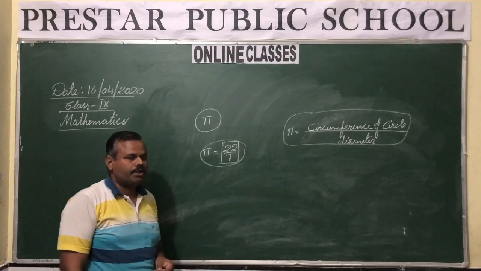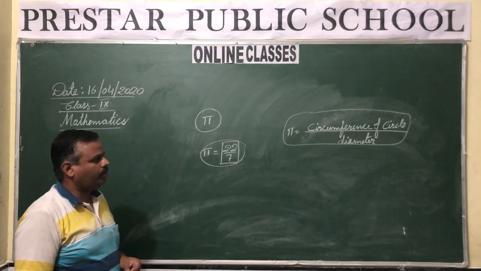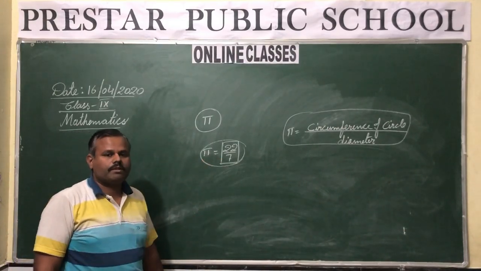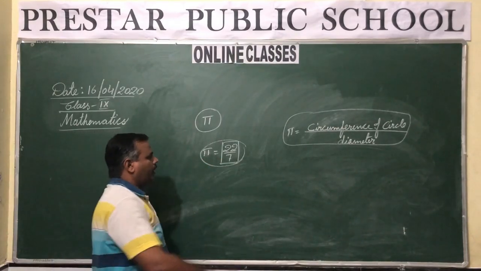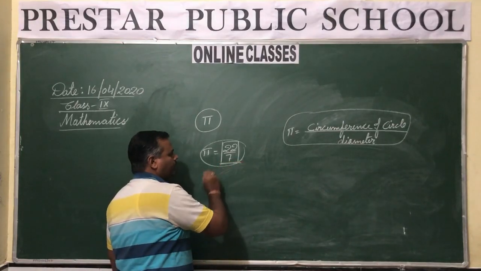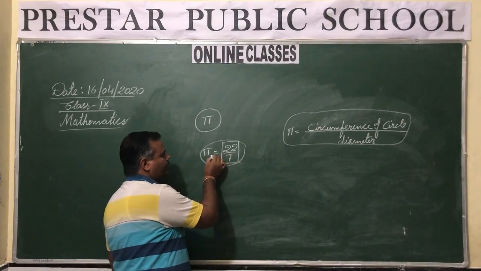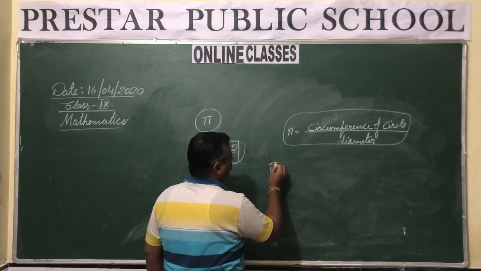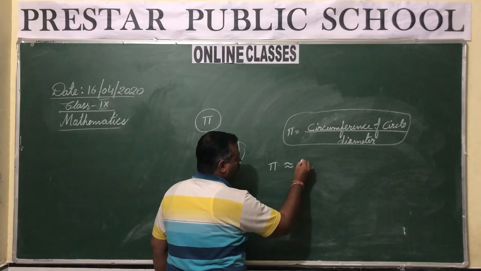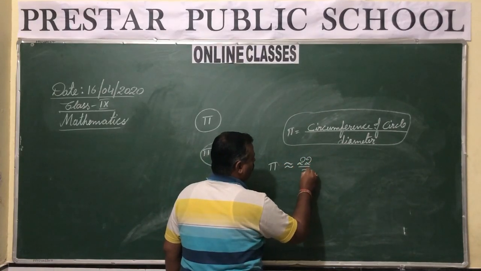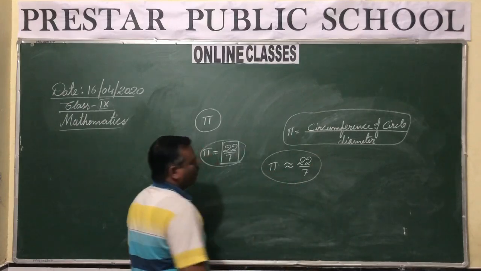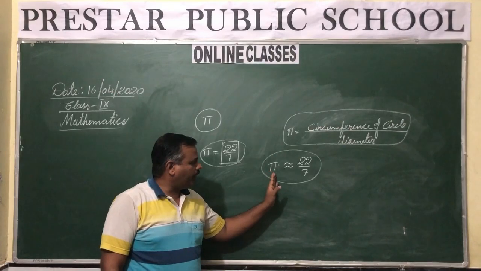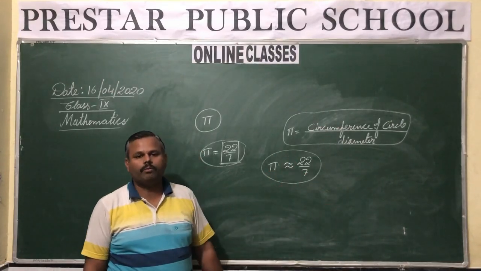So pi is the ratio of the circumference of the circle to its diameter. When we find the value of this, it is not exactly 22 upon 7. We are just taking it as equal, but it is not actually equal to 22 upon 7; it is approximately equal to 22 upon 7. The actual situation is that pi is approximately equal to 22 upon 7.